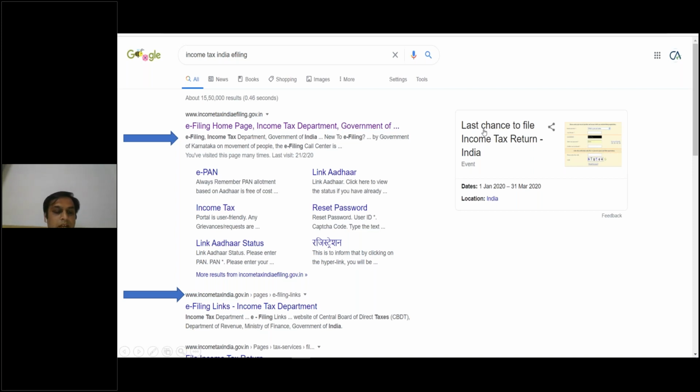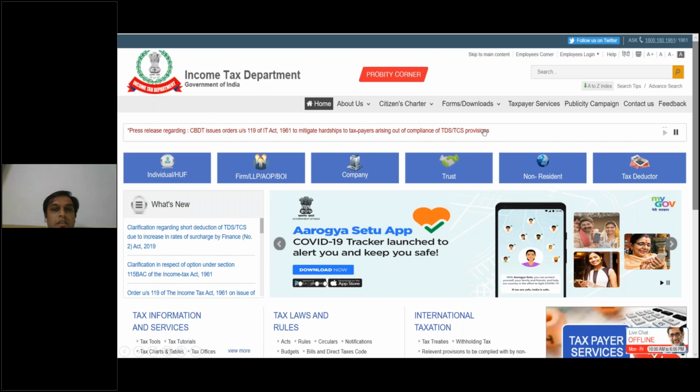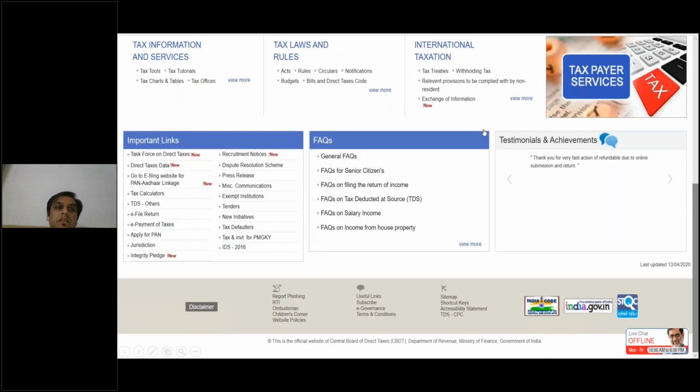So let's start. We are selecting the second option first, incometaxindia.gov.in. There you can see there are different CBDT circulars, different forms, and information for individual, HUF, company. This is the half page; the second half page I will be showing you along. If you had clicked, you would have seen the same page on your mobile screen. In the second part, it is tax information services, tax laws and rules. Here the first option is the Income Tax Act. Here you can check the Income Tax Act, new amendments and everything section by section.